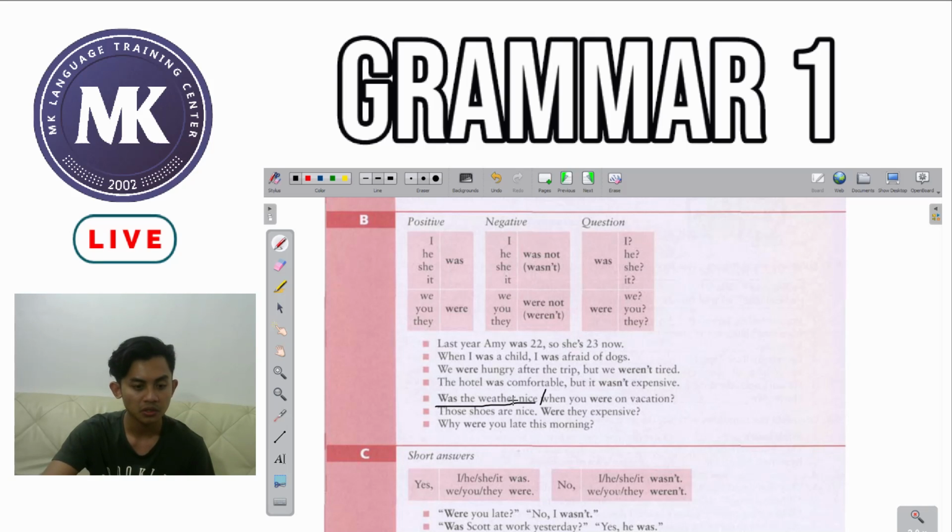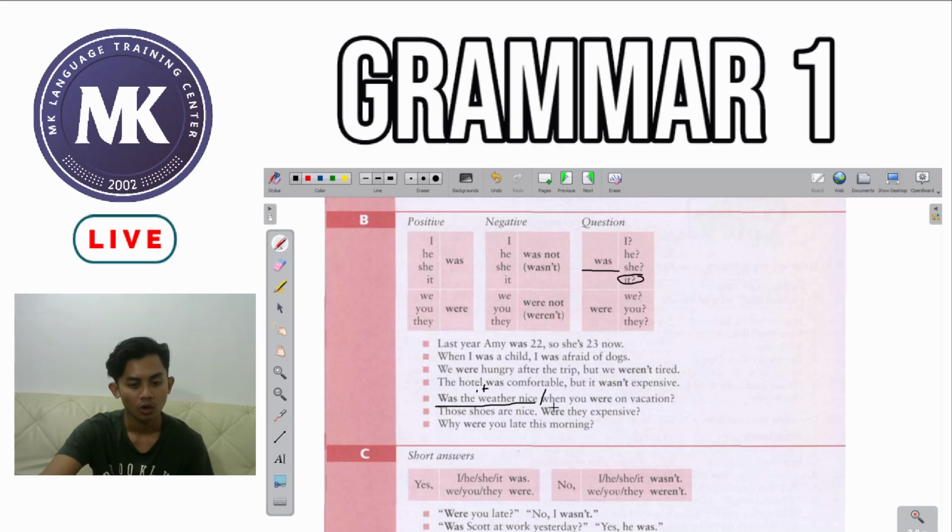So the weather could be replaced with the pronoun it. Since we know that, if we look here above, it is here. So the start of our question is was. So, was the weather nice? That's our first part of our question.